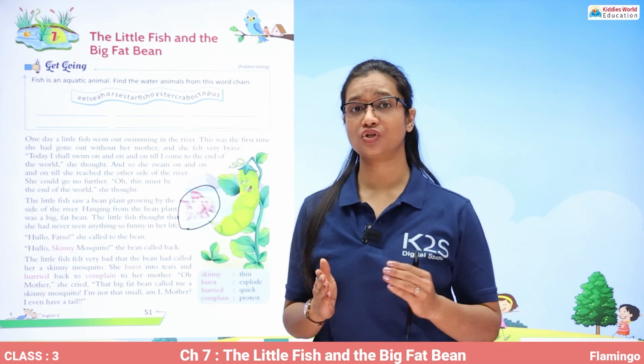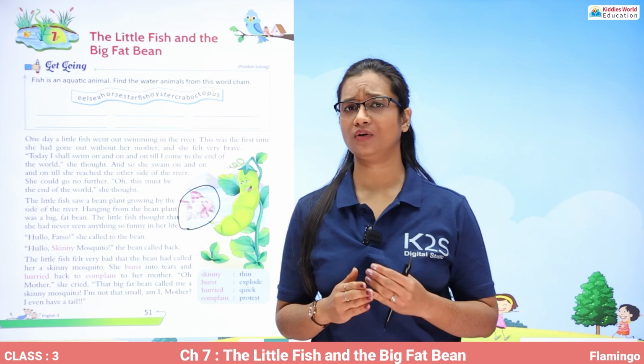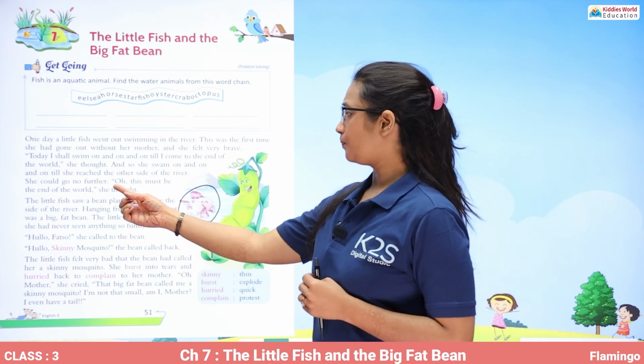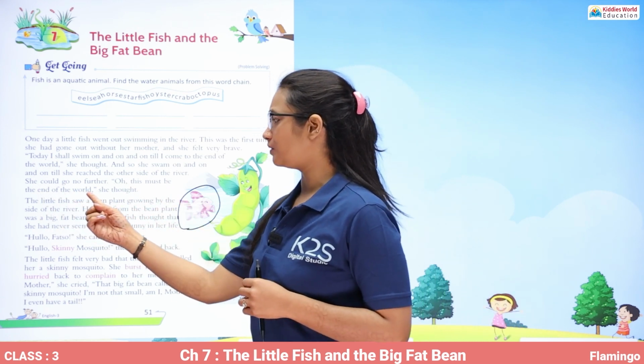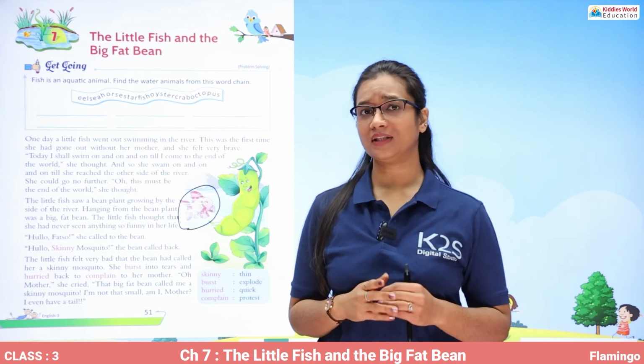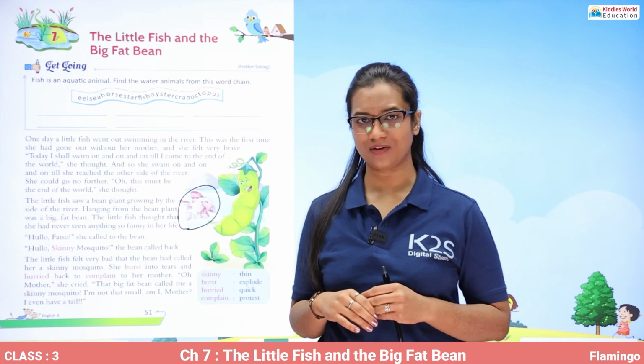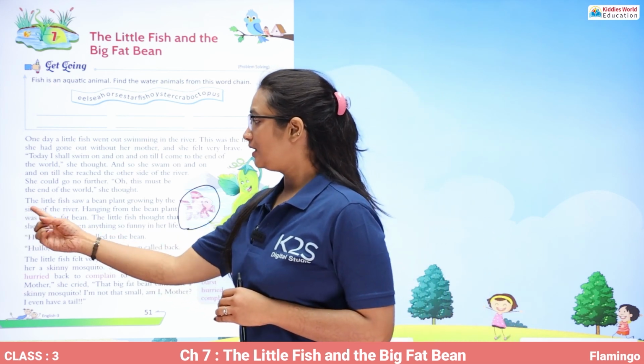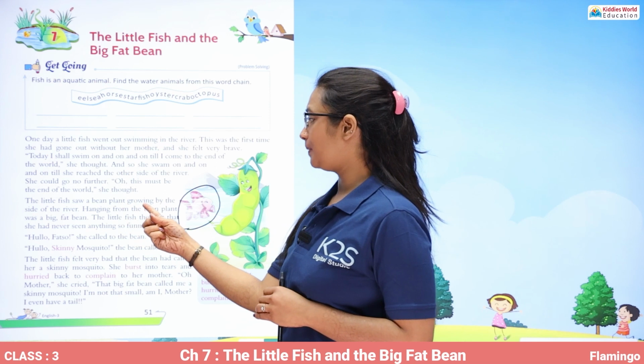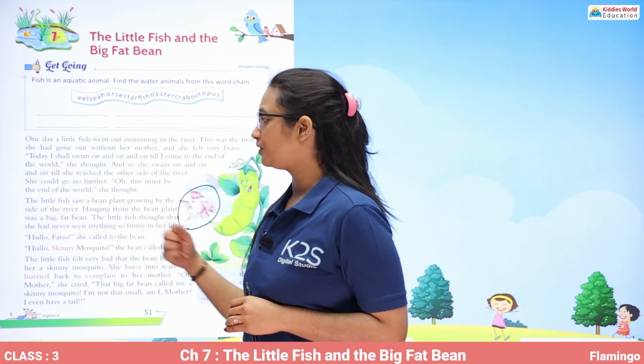"Oh, this must be the end of the earth," she thought. Now, she thought that this must be the end of the earth because she could not swim any further. Now, the little fish saw a bean plant growing by the side of the river.